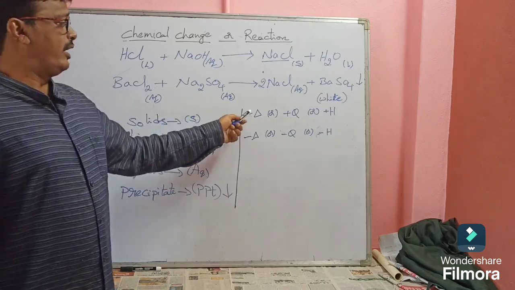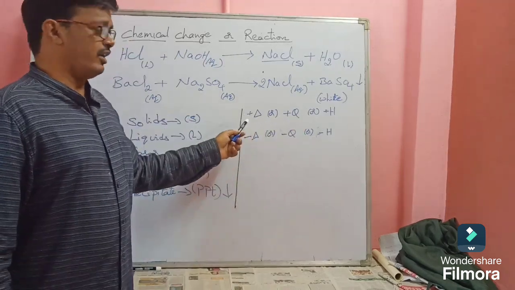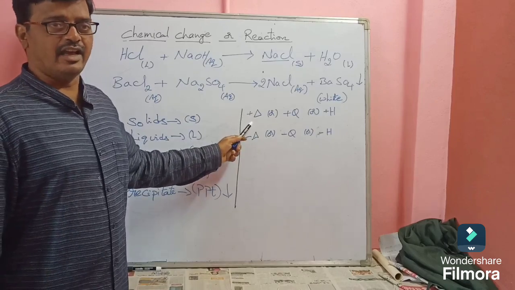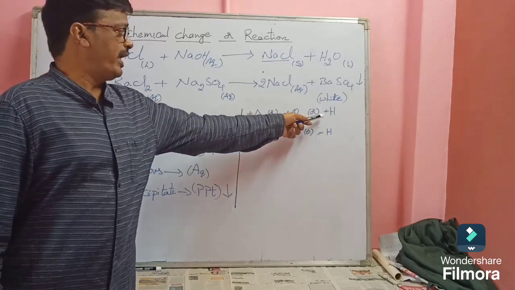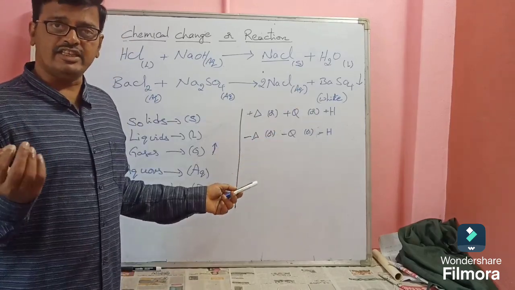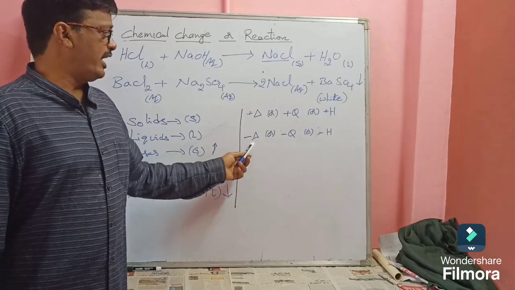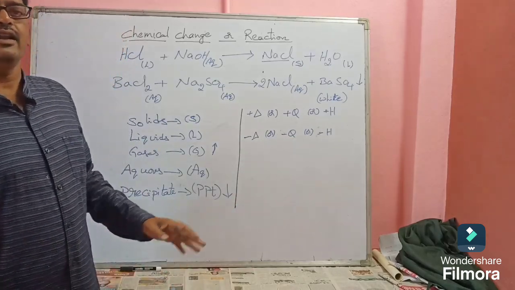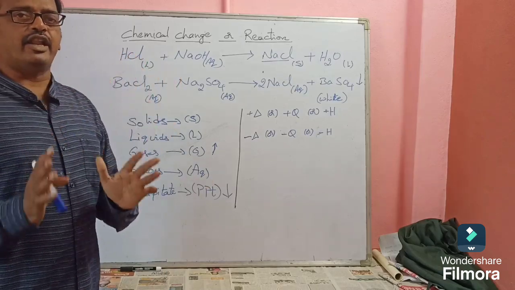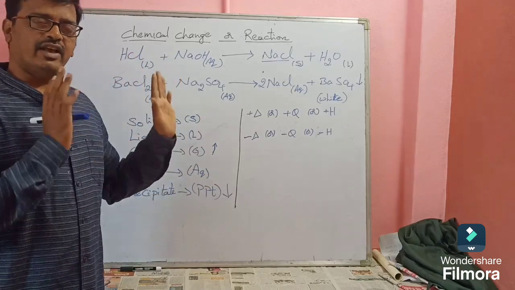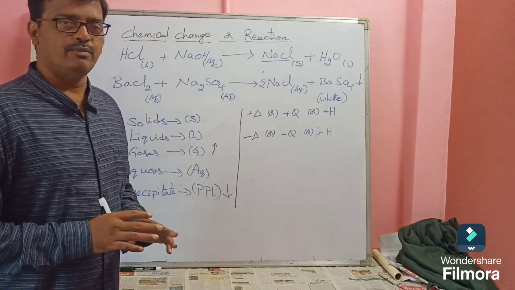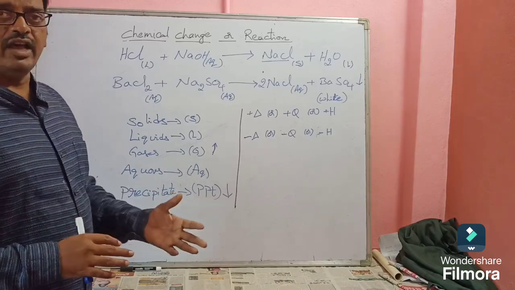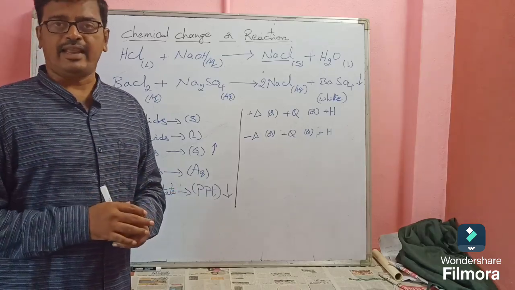If heat energy is released, we write plus delta, plus Q or plus H. If heat energy is absorbed, minus delta, minus Q or minus H. These are important terminology we will discuss in our lesson. Next we will learn how to balance chemical reactions.